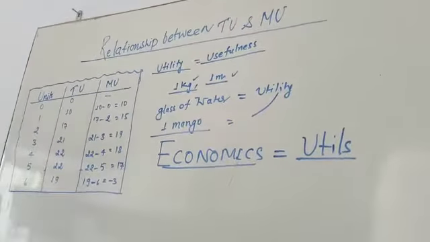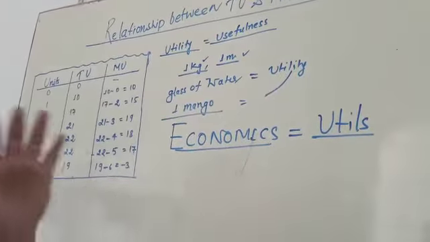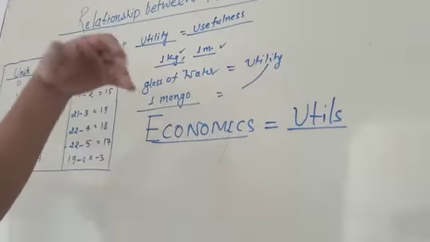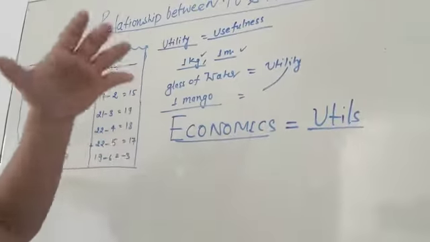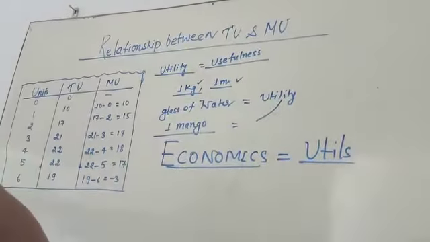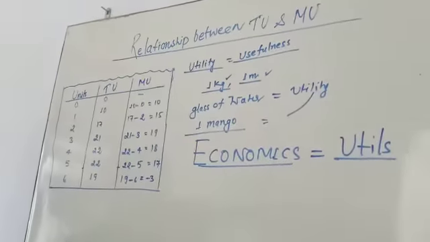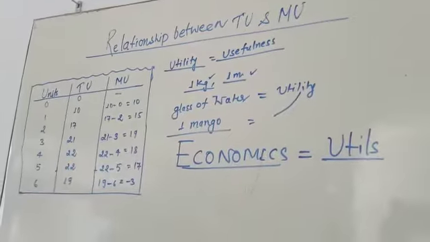So in your chapter, consumer behavior, your first topic is the meaning of utility, what utils are, what total utility is, and what marginal utility is. So you have to first understand utility. Come to this table.